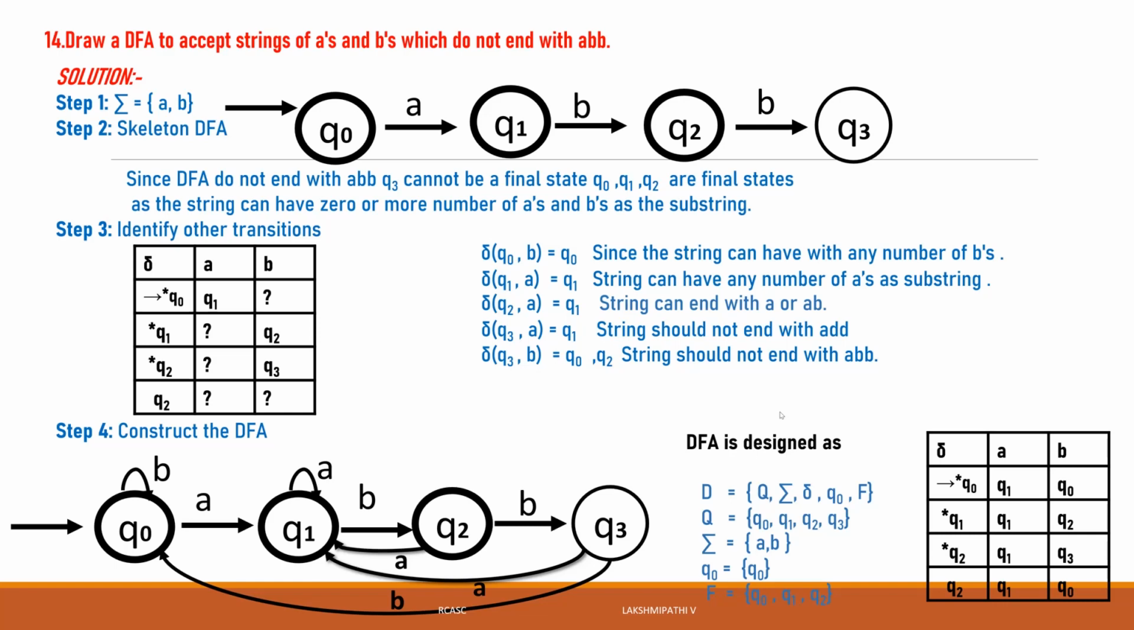Q0 of A is equal to Q1, Q0 of B is equal to Q0, Q1 of A is equal to Q1, Q1 of B is equal to Q2. Then Q2 of A is equal to Q1, Q2 of B is equal to Q3. Then Q3 of A is equal to Q1, Q3 of B is equal to Q0. See, this is the way we can go for defining it.